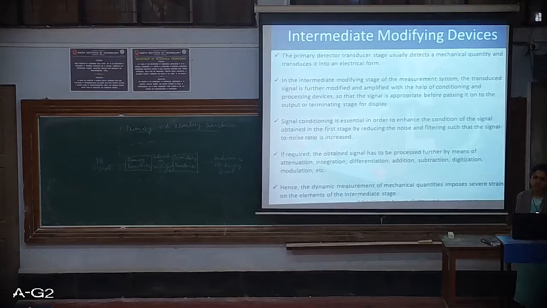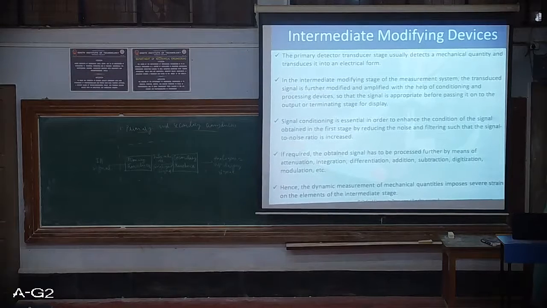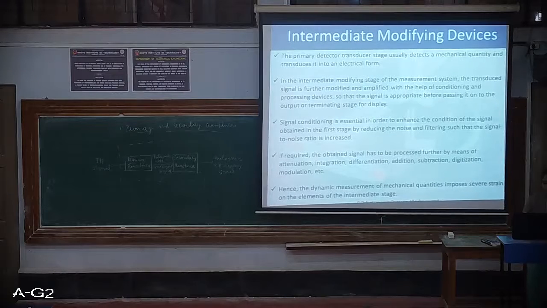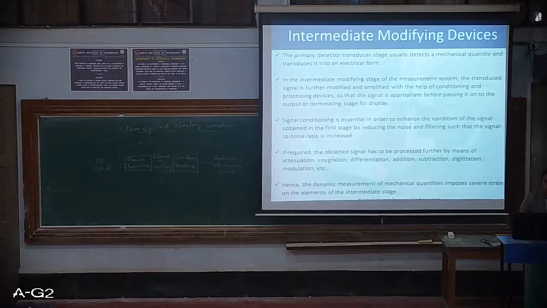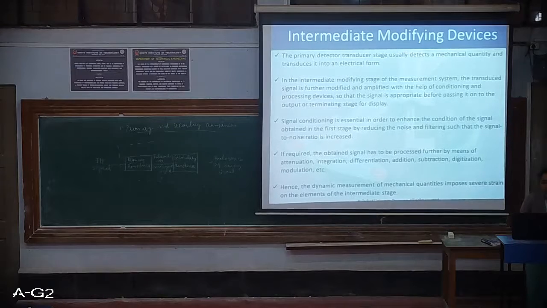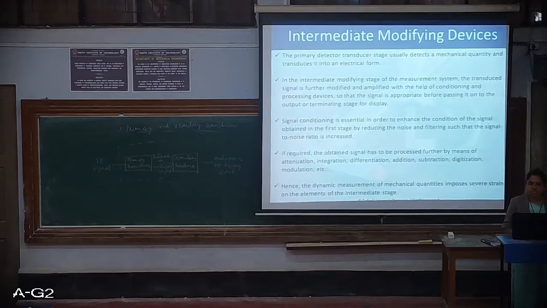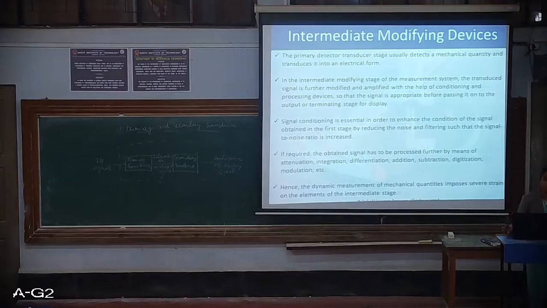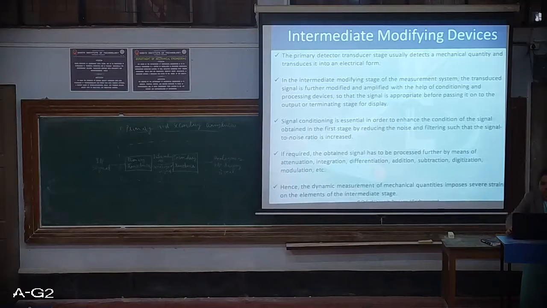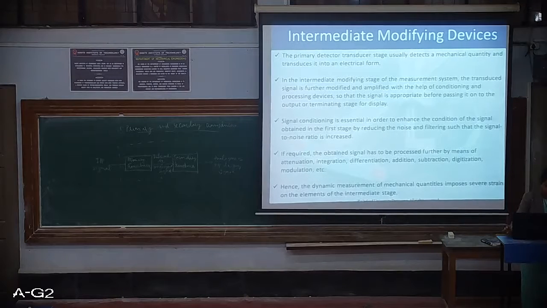But in the intermediate stage, the transduced signal has to be further modified and amplified with the help of conditioning and processing devices, so that the signal is appropriate before passing it on to the output or terminating stage for display. Before sending it to the display, certain amplification and modification needs to be done to the signal, so that the instrument can give out the proper output display.